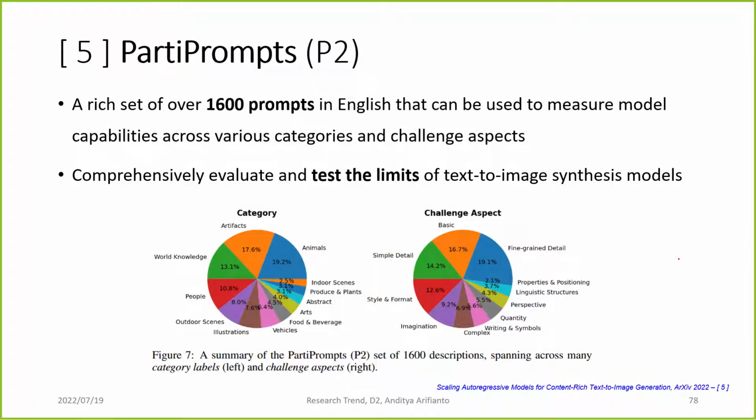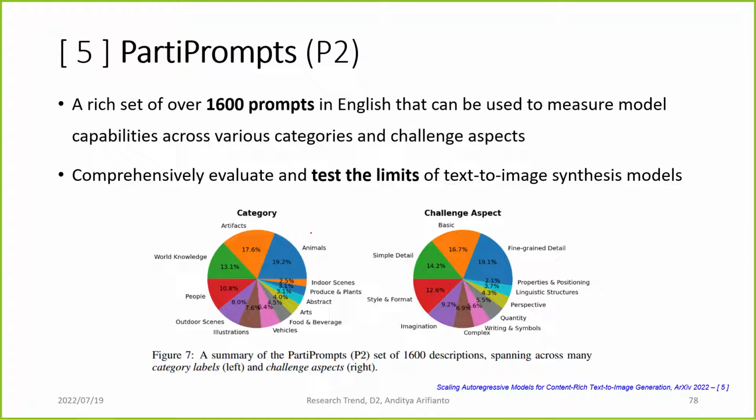And then with this paper, they introduce another dataset. This is the PartiPrompts dataset, which is just a text dataset, just the prompts that other people can use to check the quality of their model with the same prompts. It is a rich set of over 1,600 prompts in English that can be used to measure the model's capability across various categories and challenge aspects. It comprehensively evaluates and tests the limit of text-to-image models to synthesize images.